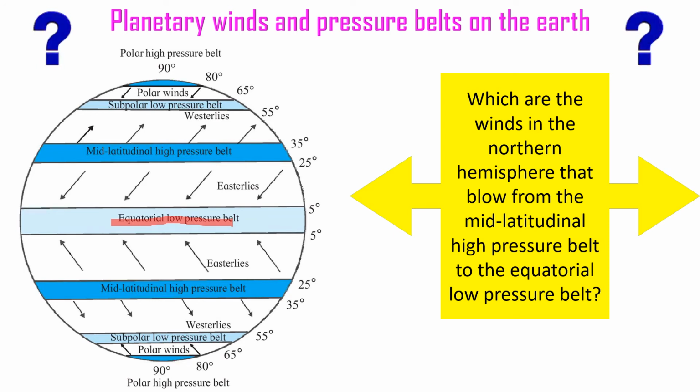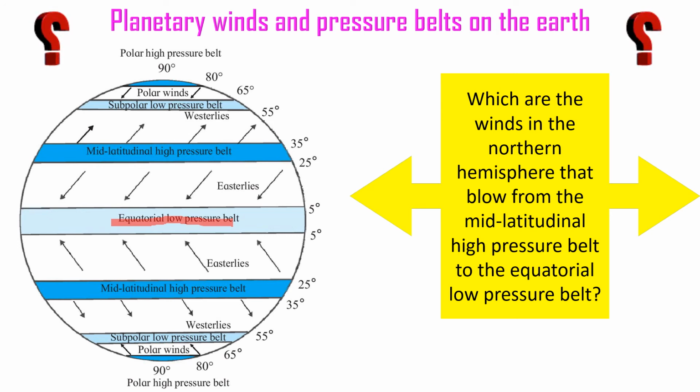We already learned that air always blows from high pressure to low pressure. So here the name comes from the direction the wind is blowing from. Westerlies are winds that blow from the west, and easterlies are winds that blow from the east.